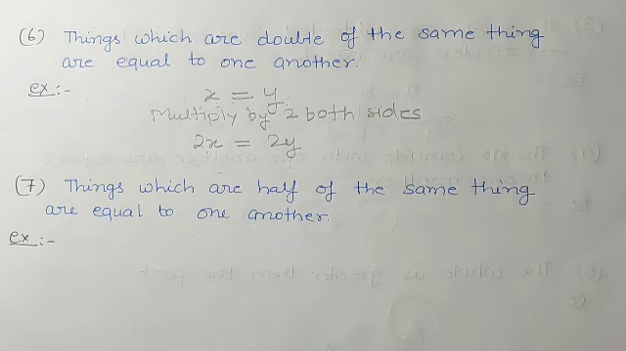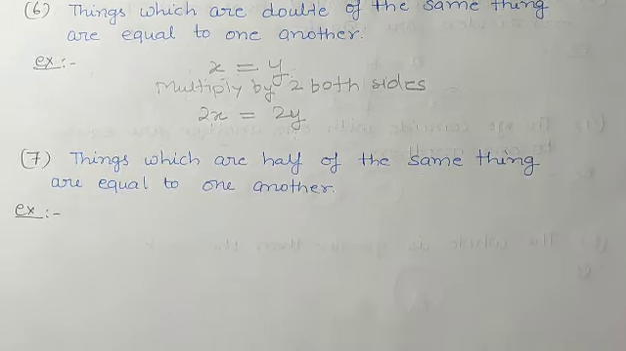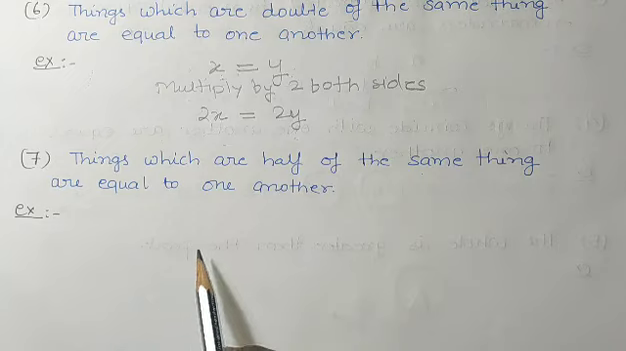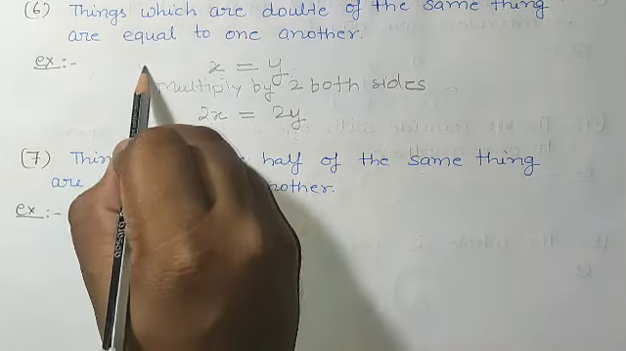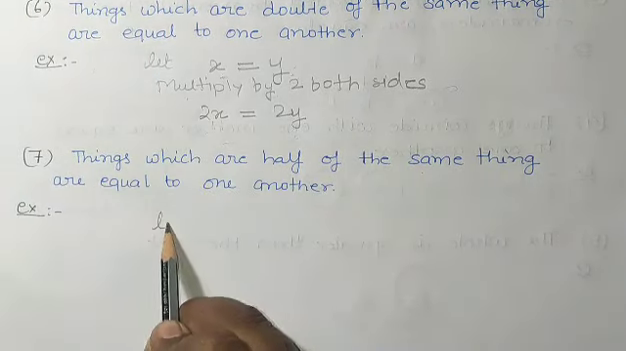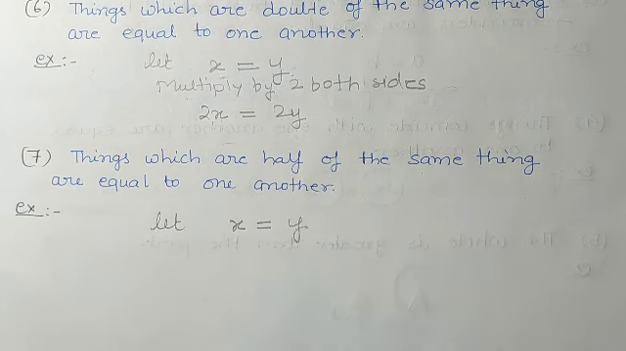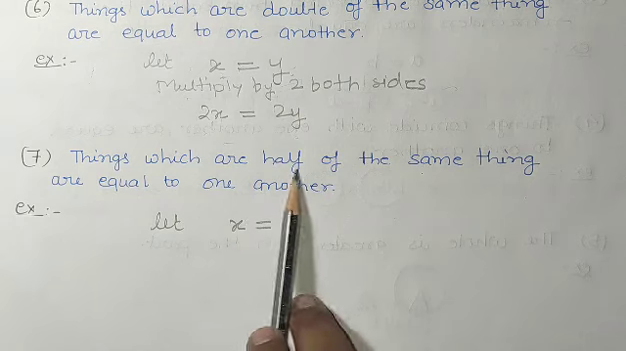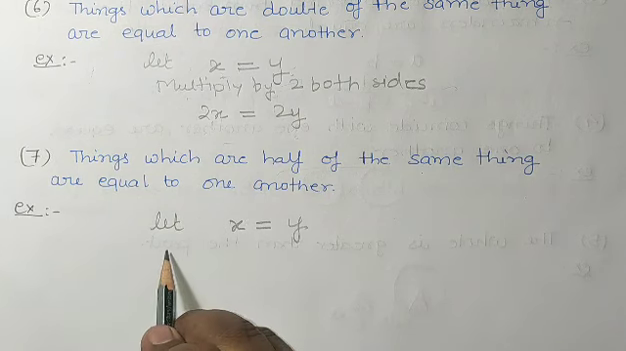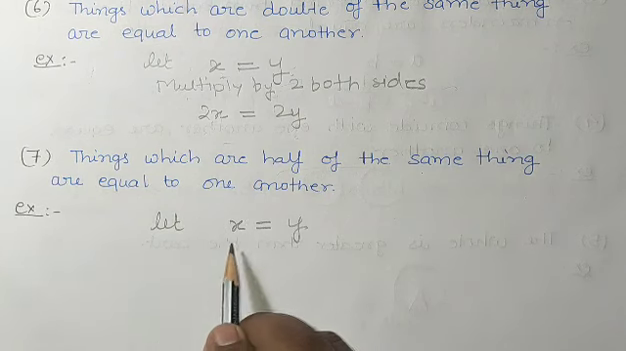Okay, students, axiom 7 is what? Things which are half of the same thing are equal to one another. So how we can understand it? By example, suppose here you will write, let x is equal to y, okay, and you have to prove that half of the same thing are equal to one another. So you have to make it half.